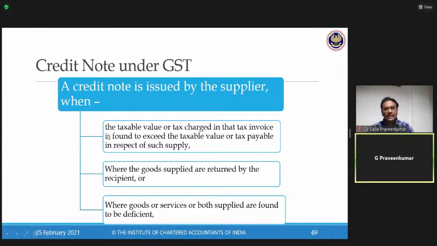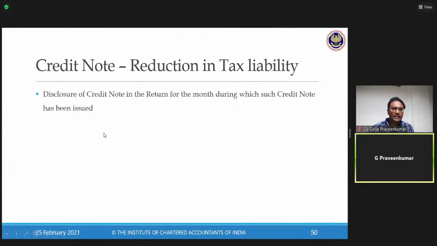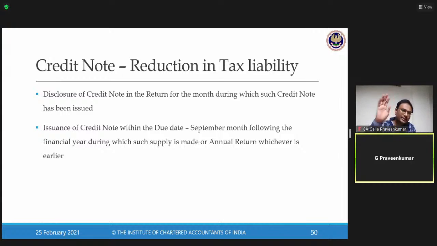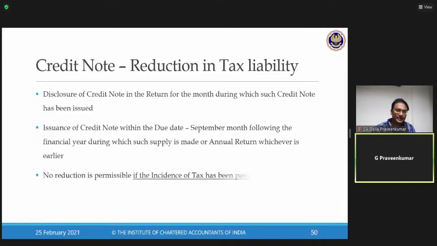Now, let me go further on this. Section 34 further says, you have to issue and disclose a credit note in the return for the month during which such credit note has been issued. I can issue a credit note until the due date, that is, 30th September following the end of the financial year during which such supply is made, or the filing of the annual return, whichever is earlier. And the law says there cannot be a reduction in output tax when the incidence of tax has been passed on. I'll touch this point a little later.